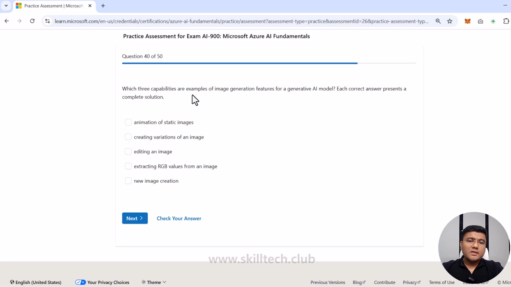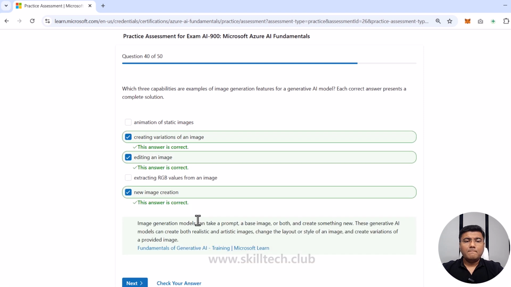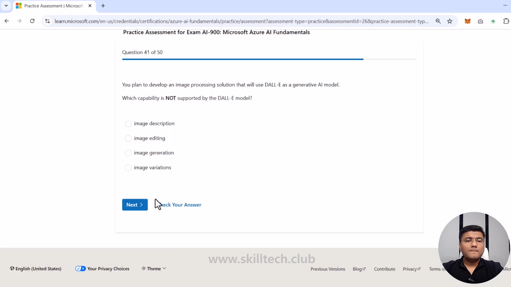Which three capabilities are examples of image generation features for a generative AI model? Each correct answer presents a complete solution. So we need to focus on image generation features for generative AI. Animation of a static images, no. Creating variations of an image, possible. Editing an image, possible. Extracting RGB values from an image, no. New image generation. So three are done and all are right.